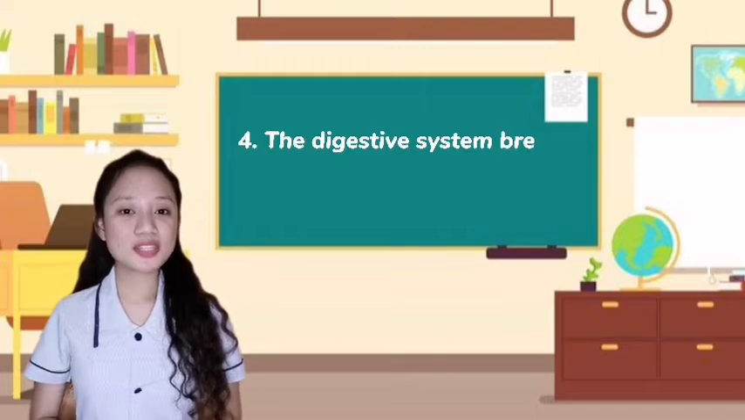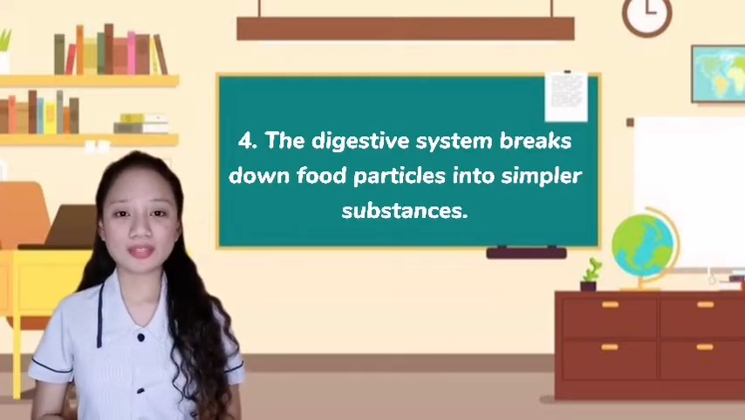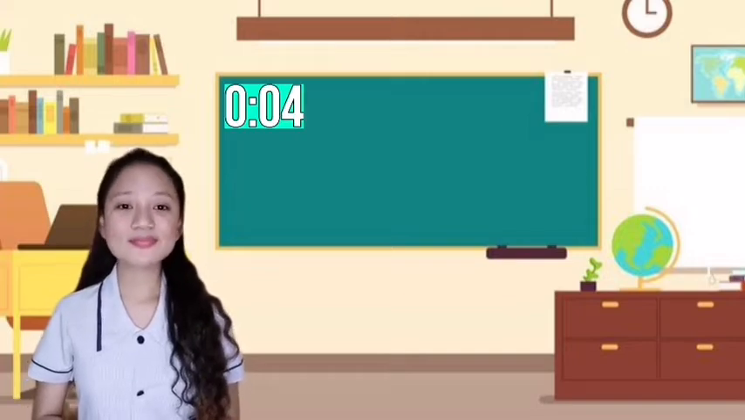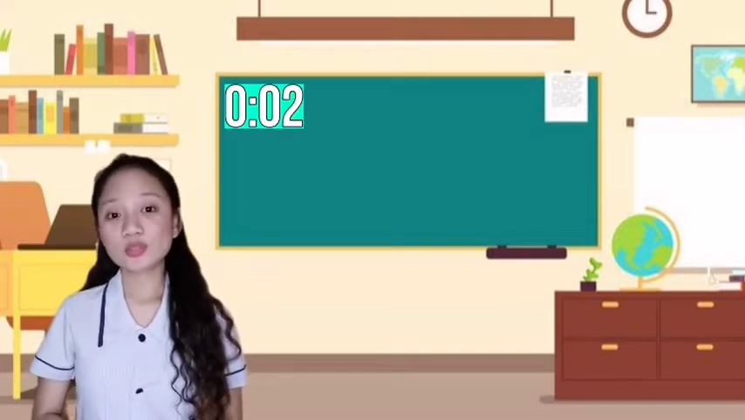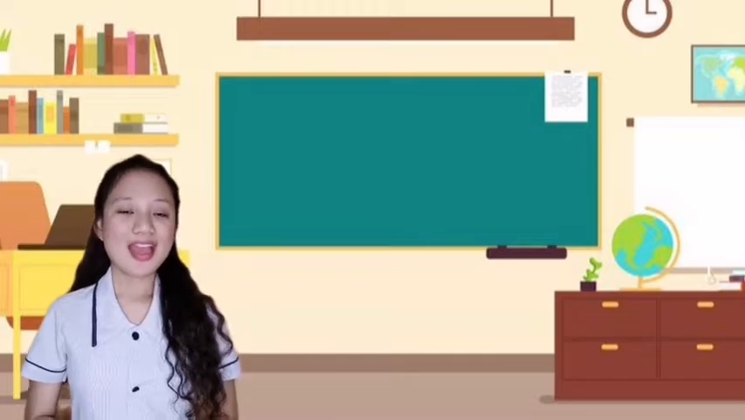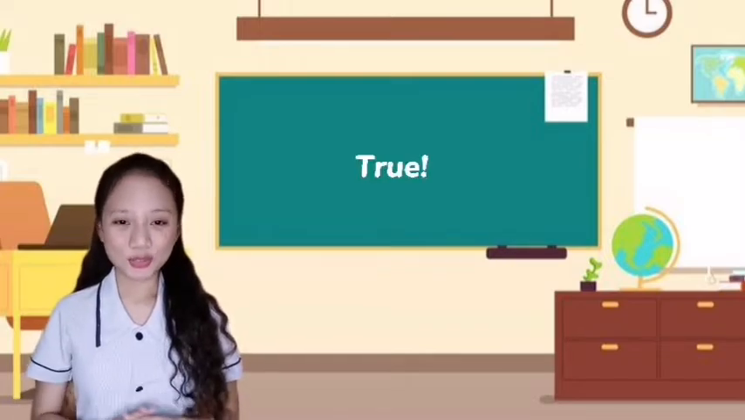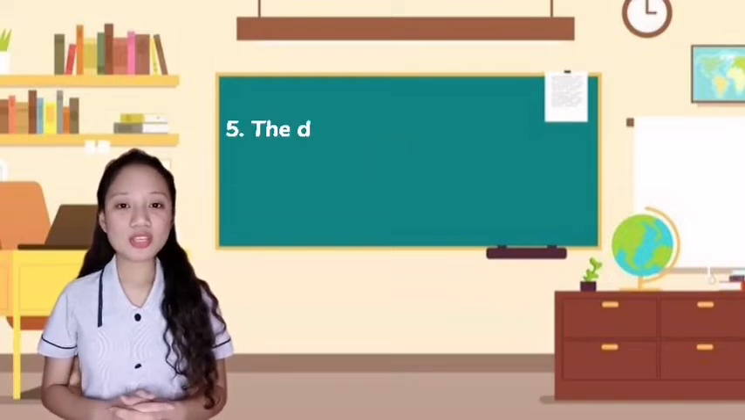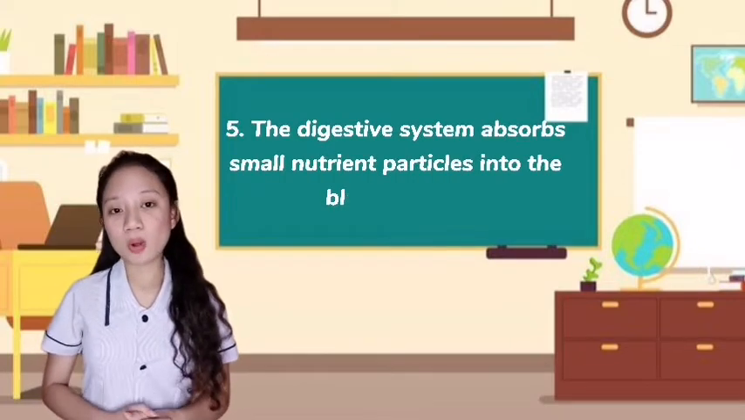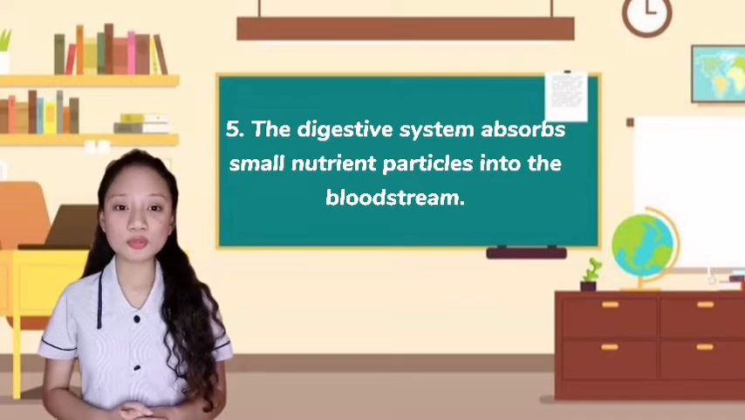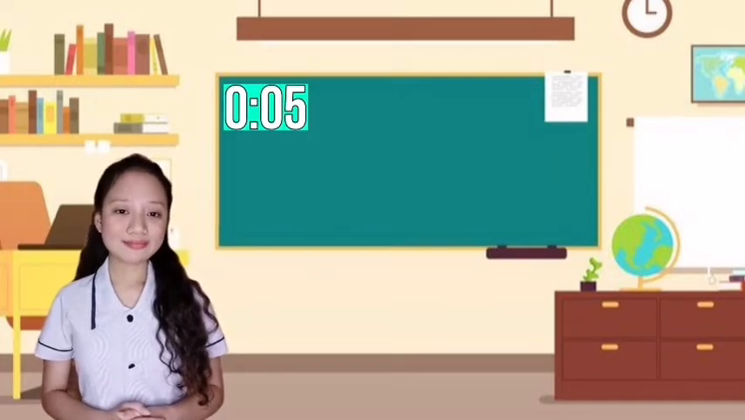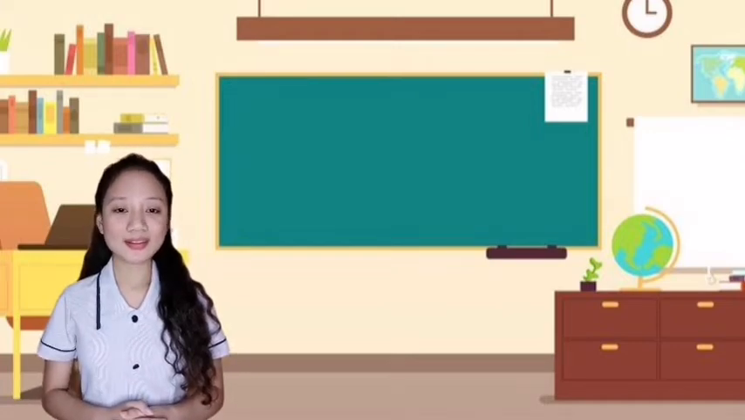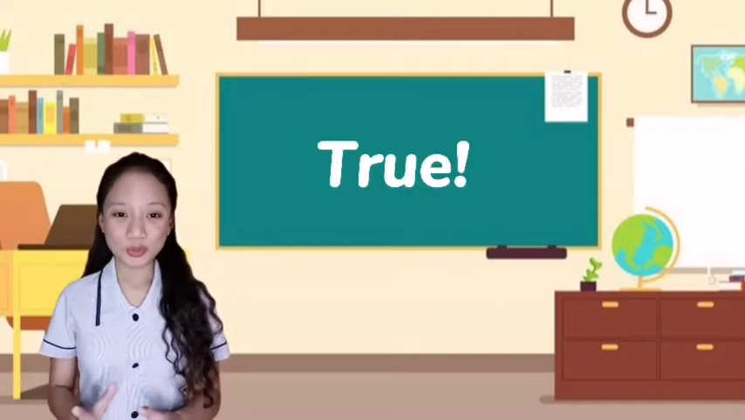The digestive system breaks down food particles into simpler substances. And the answer is true. So, the last number: the digestive system absorbs small nutrient particles into the bloodstream. And the answer is true.